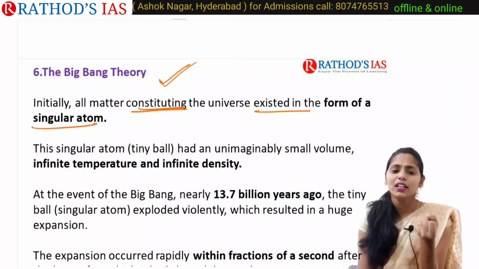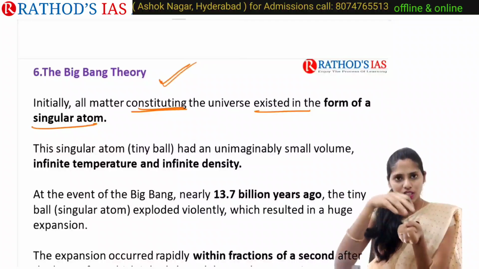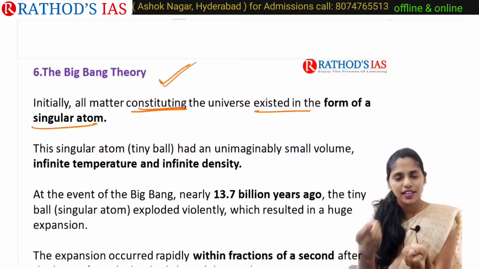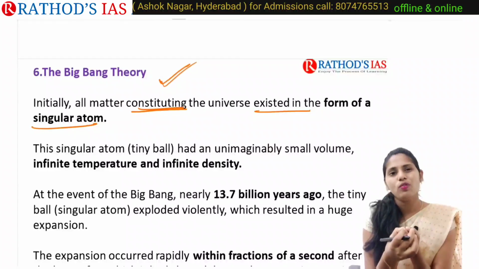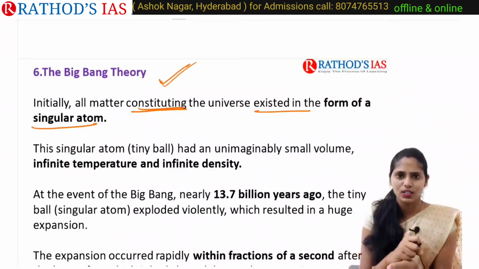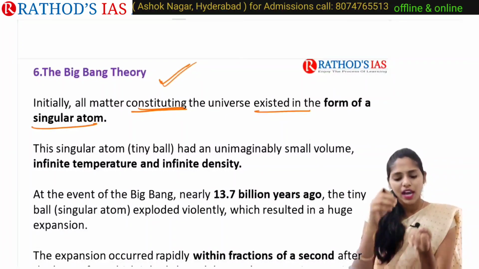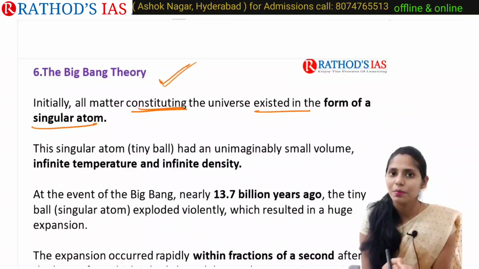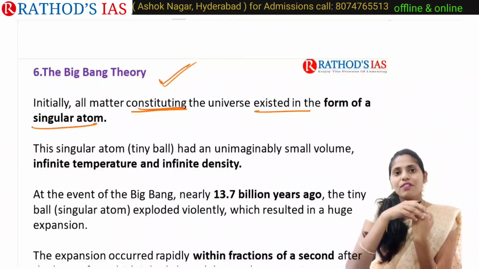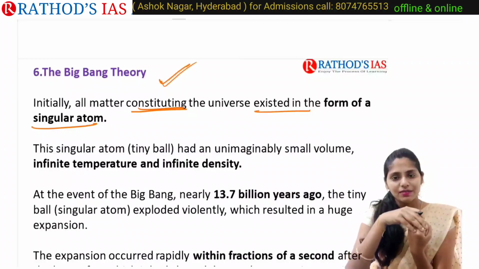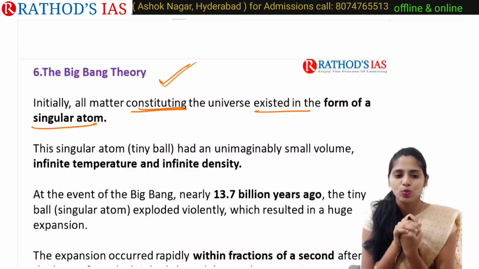For example, it is like a tiny ball. So this tiny ball has a very small volume, and it has infinite temperature as well as infinite density.